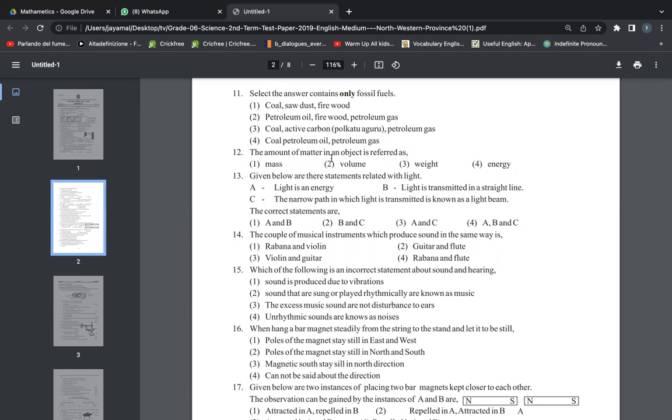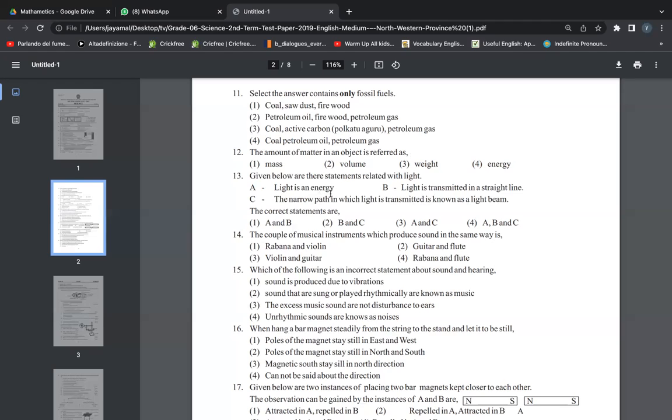The amount of matter in an object is referred to as what? What do you mean by matter? Yes, matter is the mass, right? Matter means it has a mass. So the answer should be mass. We are not talking about volume, weight, and energy. Right? Okay.